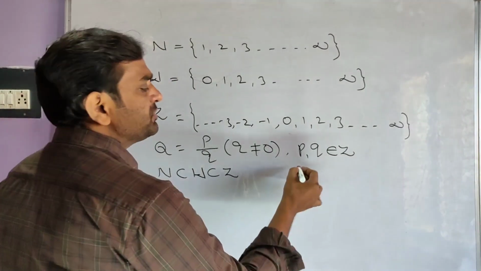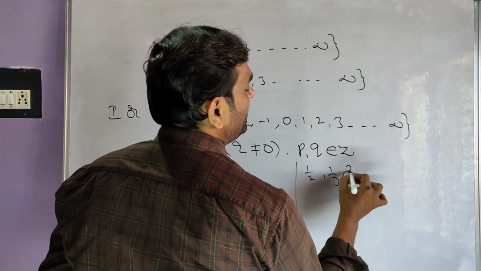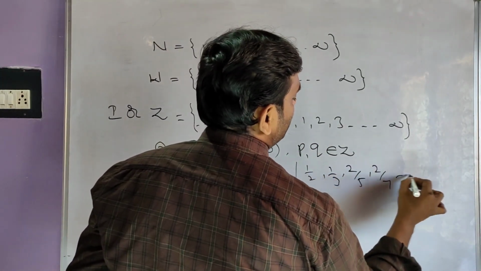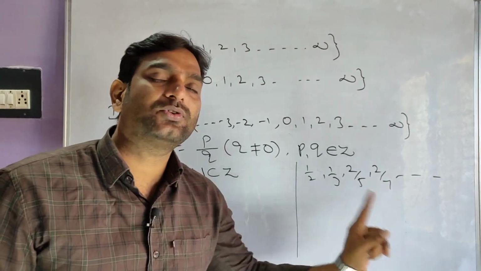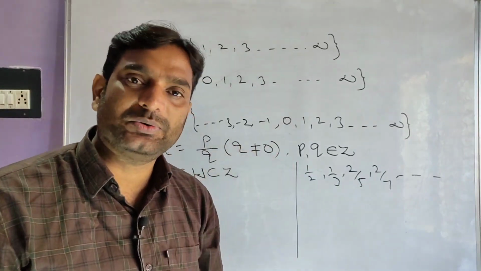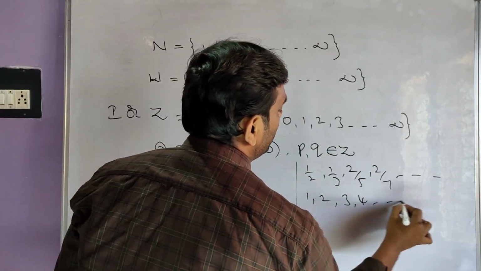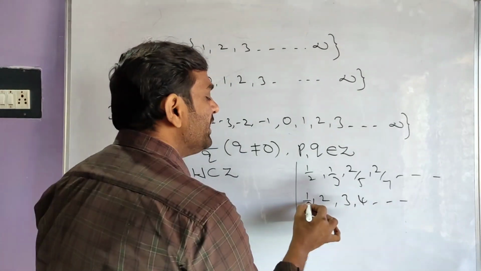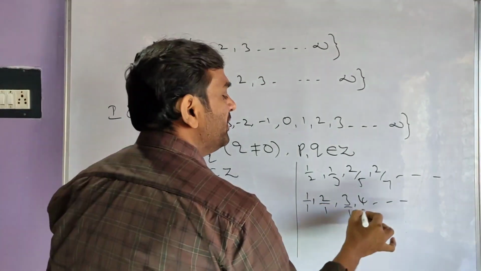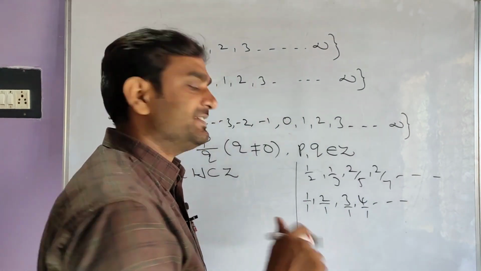Now listen, some examples for rational numbers. 1 by 2, 1 by 3, 2 by 5, 2 by 7. All fractions whose denominator is not equal to 0 are rational numbers. Then what about 1, 2, 3, 4 and so on? Are these rational numbers or not? Yes, absolutely. Because 1 can be written as 1 by 1, 2 by 1, 3 by 1, 4 by 1 and so on. So these are also rational numbers.